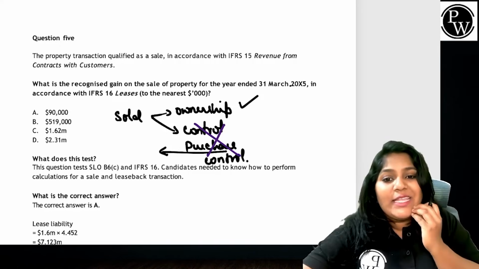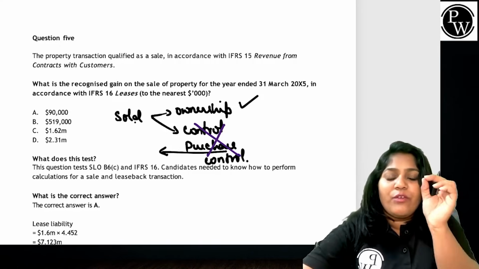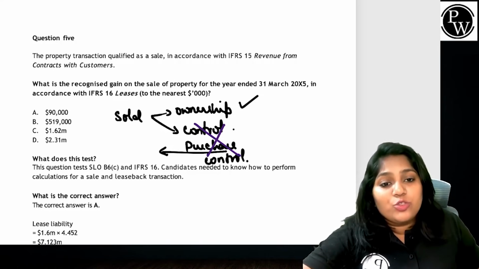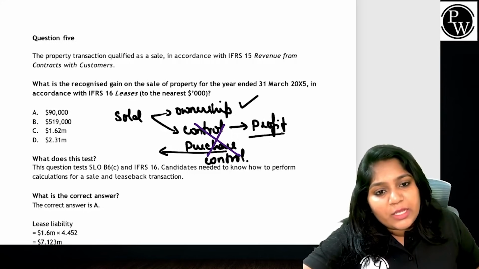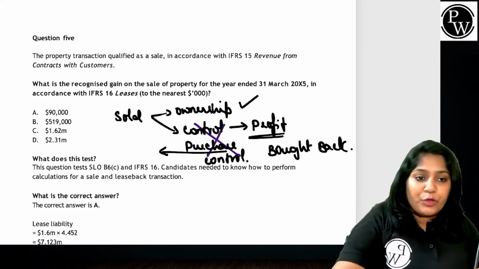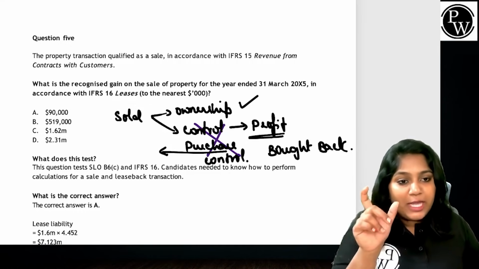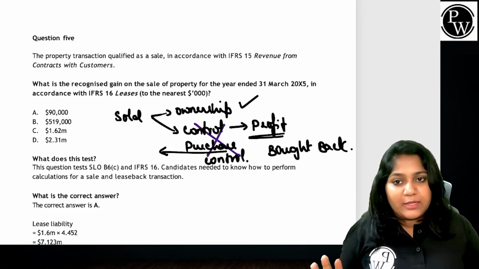Right? So in this scenario, generally I tell, if I can find out the profit which is related to ownership, only that has to be recognized in P&L, because the profit related to control is not something which is supposed to be recognized, because I bought this back again. If you have never sold this, how can you go consider profit on this? How can you go consider gain on this? It's my job to find out that particular profit which is attributable only to the ownership of this particular sale.